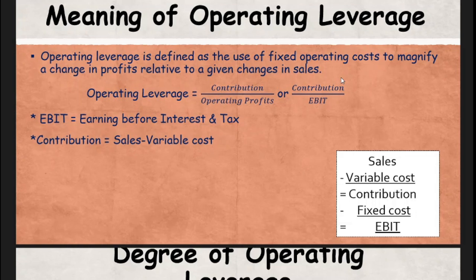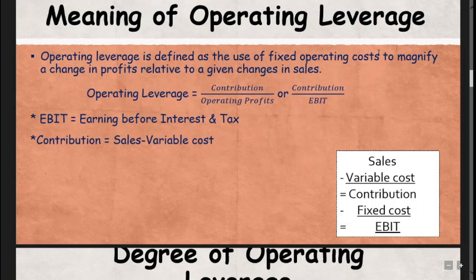So listen to this point carefully. Why is the firm having operating leverage? A firm which uses fixed operating cost, a firm which is having fixed cost, is having operating leverage. And why? Because while the firm is making small changes in sales, the firm needs to get a big magnified change in profit. For that purpose, they are using this fixed operating cost.